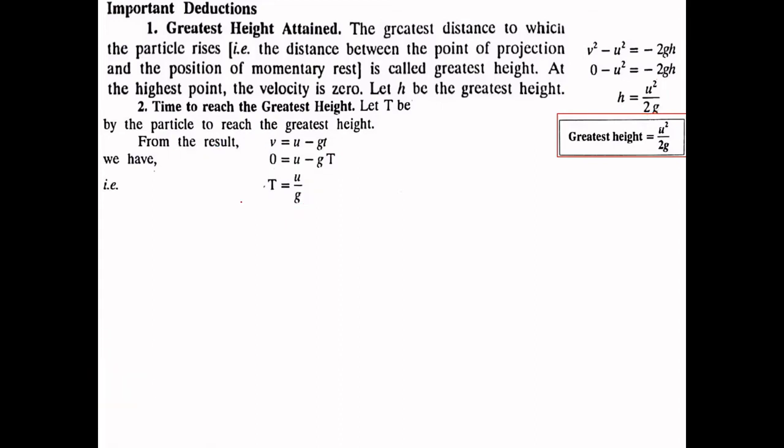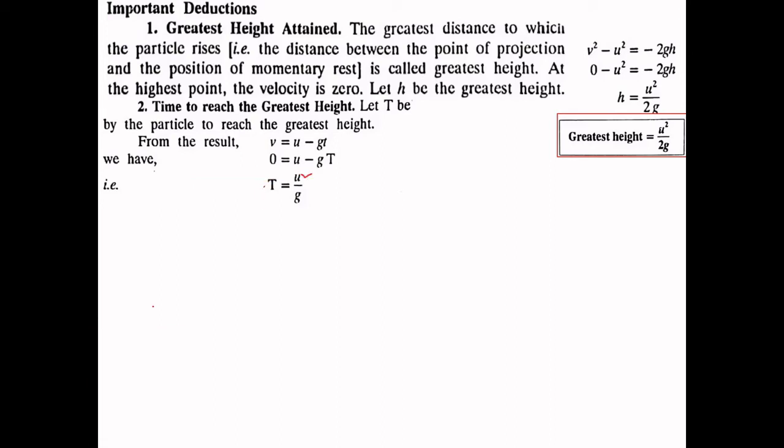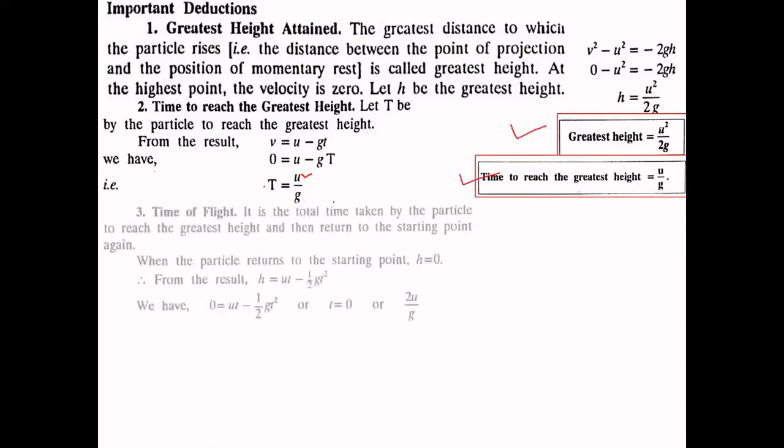So again it is the same, you can understand it in the same sense that if the initial velocity is greater, then the time to reach the greatest height will also be greater. Obviously it will take more time to reach the greatest height because it has to attain more height, and when the initial velocity is less, it will achieve the lowest height, and obviously the time to reach that height will also be minimum. So it is directly proportional to u. So these are the two formulas which we have learned from these deductions.